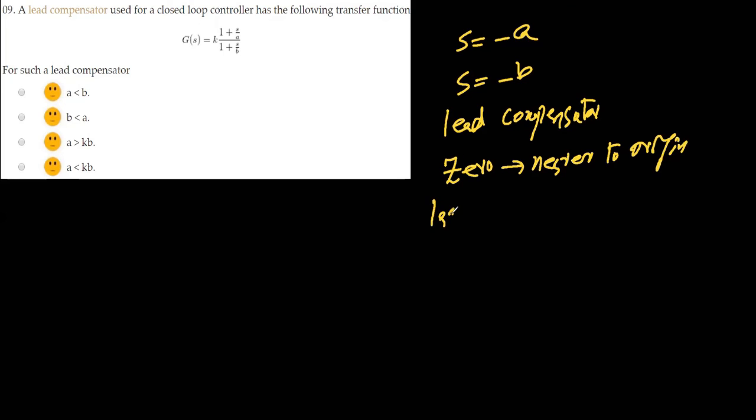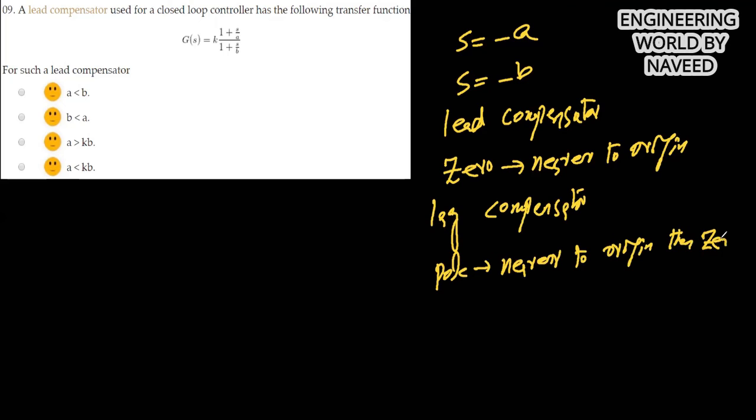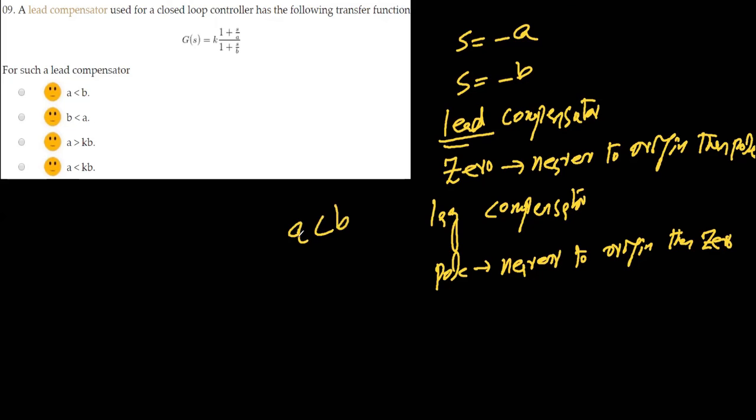For lag compensator, your pole must be nearer to the origin than the zero. So for lead compensator, zero A should be less than B, so that the zero will be near to the origin as compared to the pole. So option A is the correct answer.